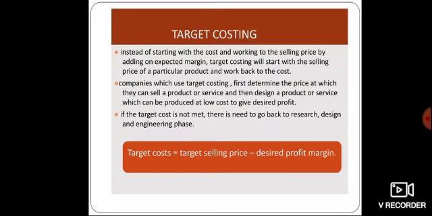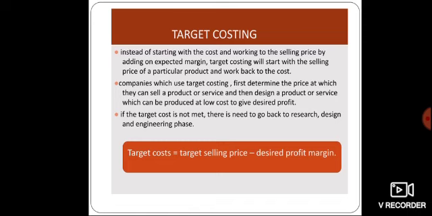In traditional costing, the cost plus approach is used while fixing the selling price. First determine the cost of a product or service, then add a certain percentage as desired profit to that cost and get the selling price. But in target costing, first determine the selling price of a product after considering the market situation and after conducting intensive market research.